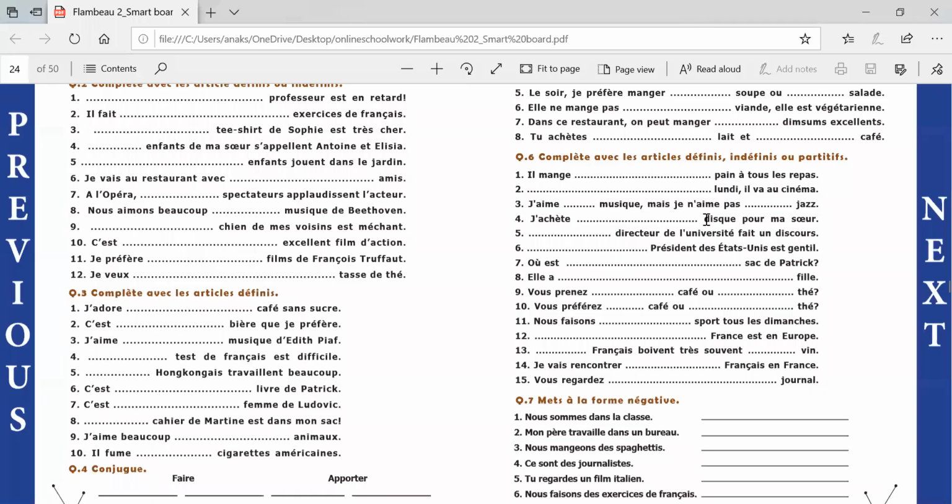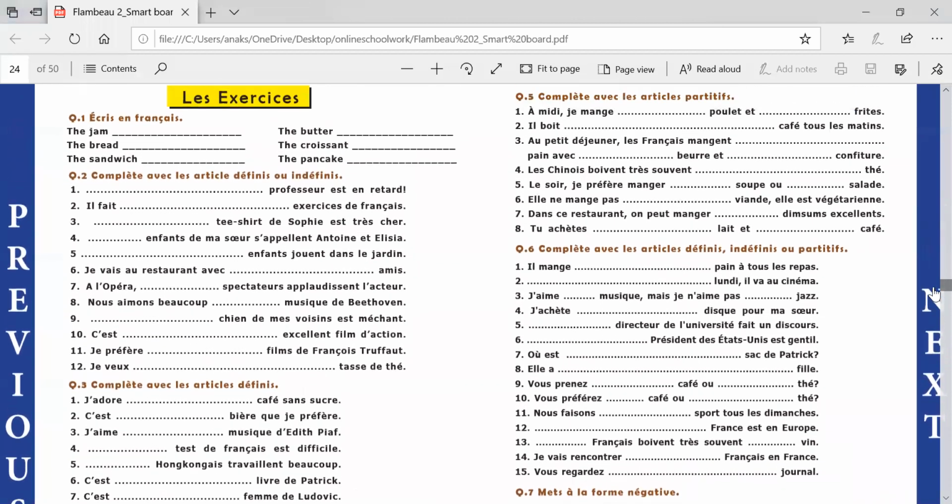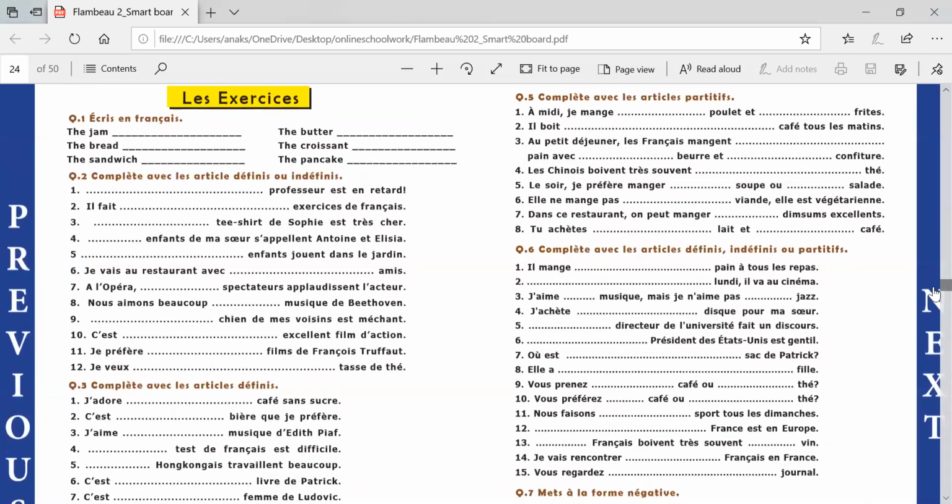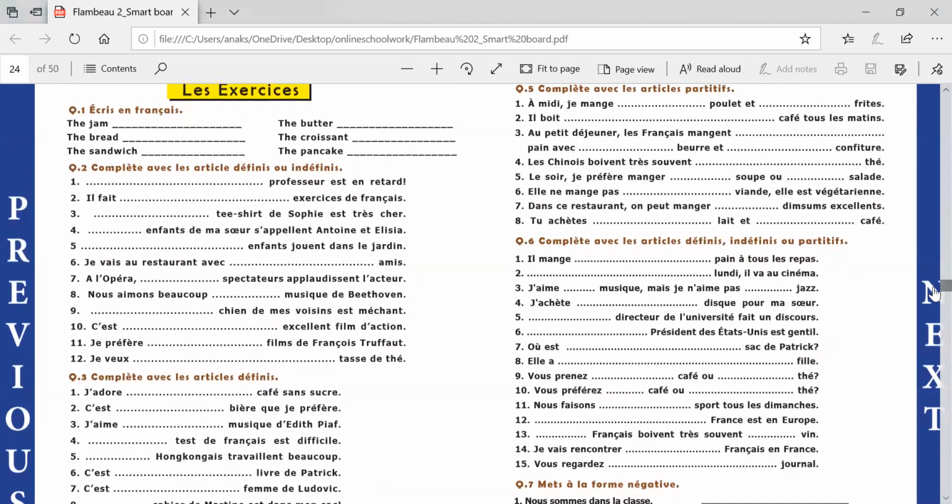Now I want you all to give question number 5 and 6 a try at your home so that whenever we have a next class, we can discuss question number 5 and 6. In question number 5, you have to fill in the blanks with partitive articles. You all know what are partitive articles? Du, de la, de l apostrophe and des. Be careful, we do not use partitive articles with liking, loving, hatred and preference. And in 6th question, you have to fill in the blanks with either definite or indefinite or partitive articles. I'm expecting you all to try this by your next class so that we can discuss it. Hopefully, it will be on Monday.